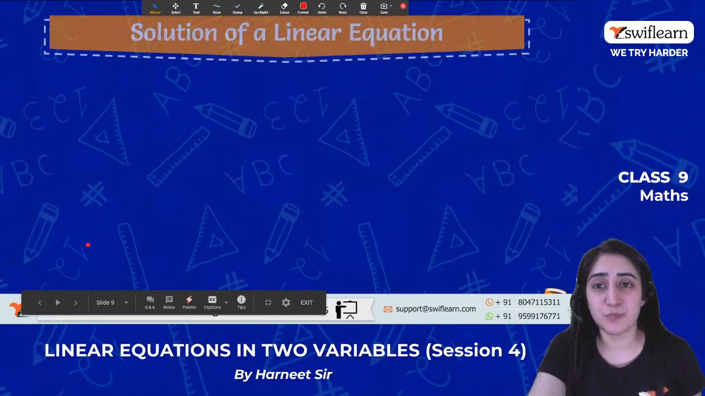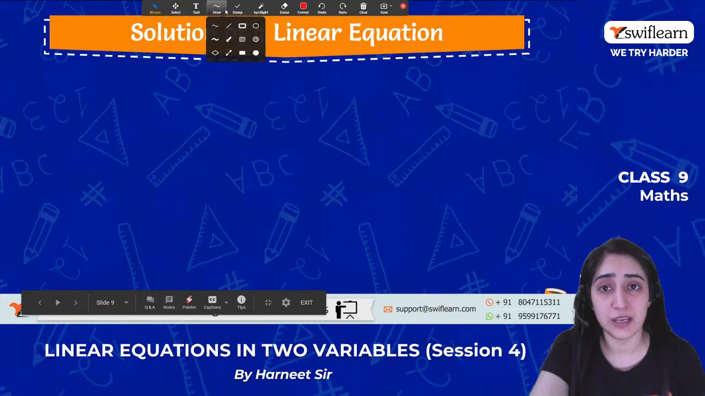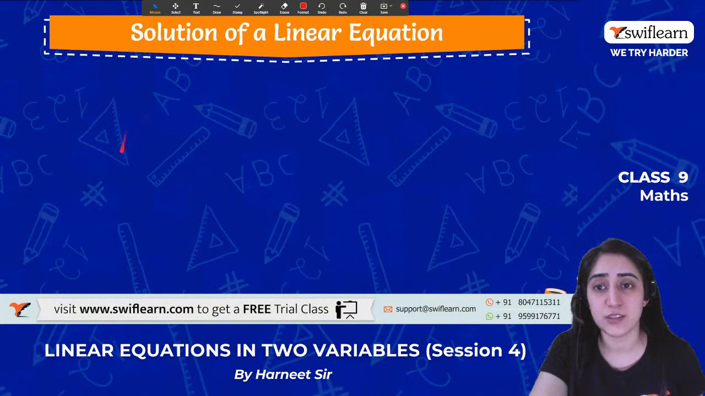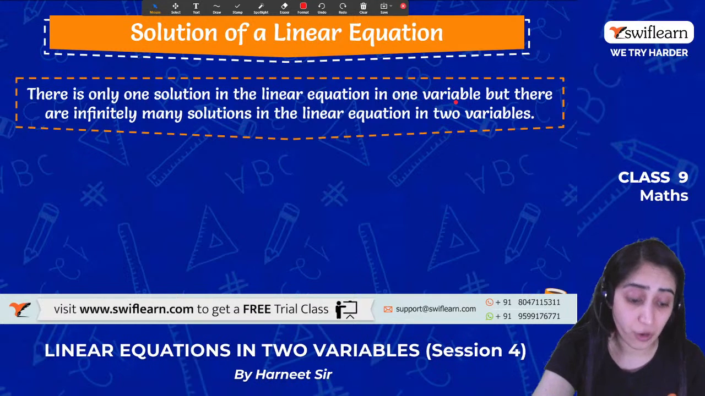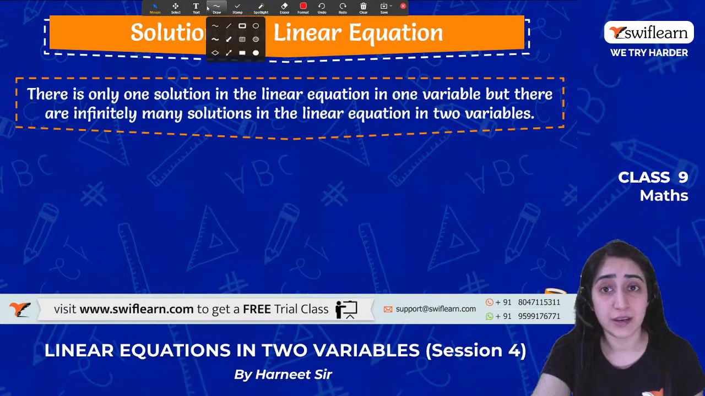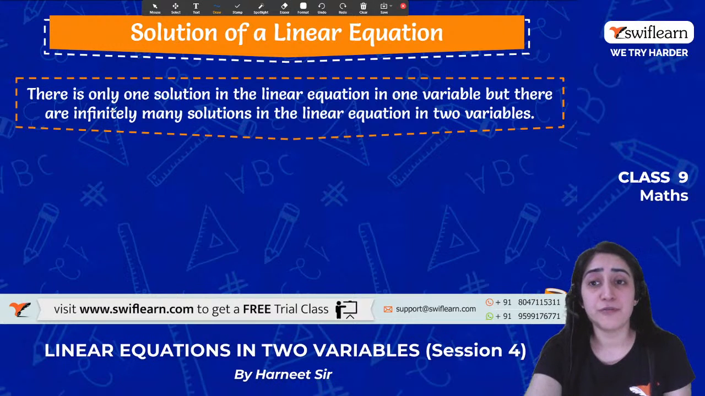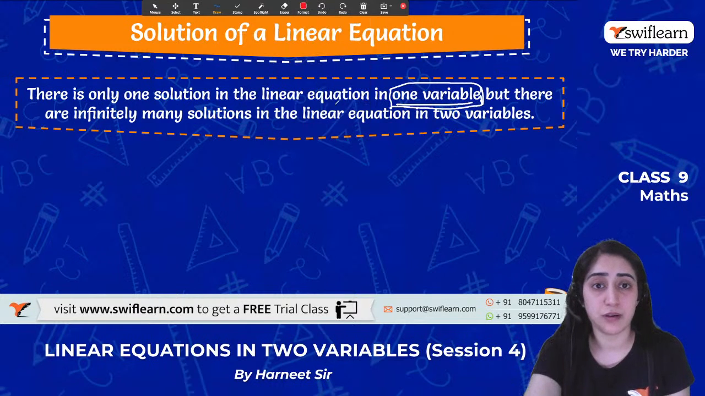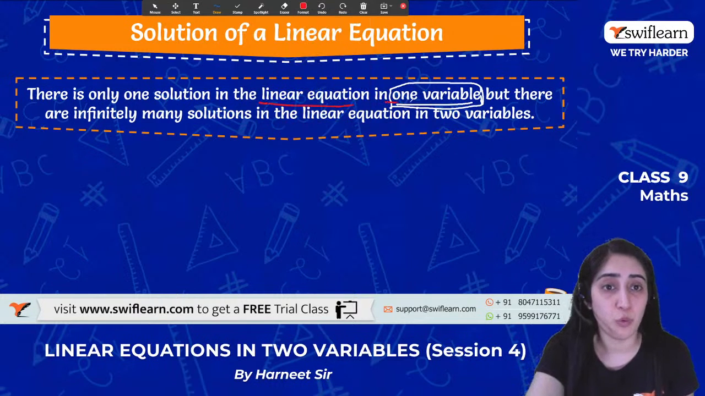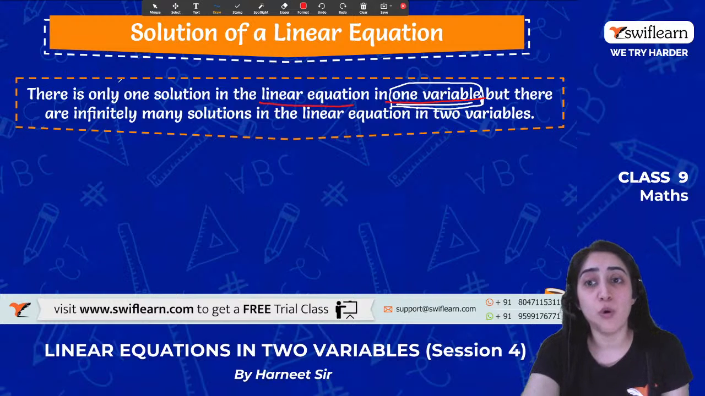All right. So let's move ahead. Solution of a linear equation. How do we find the solution of a linear equation? There is only one solution of a linear equation in one variable. What do I mean by this? I'll explain this. See, if there is one variable in a linear equation, so I'm marking it like this. Let me put it in red. A linear equation in one variable will only and only have one solution.